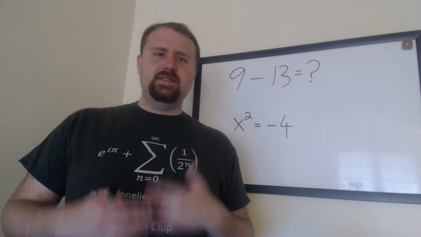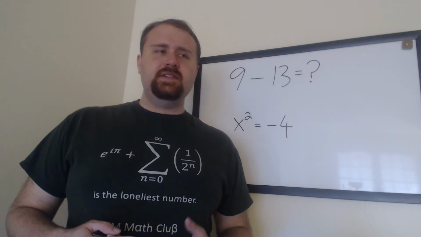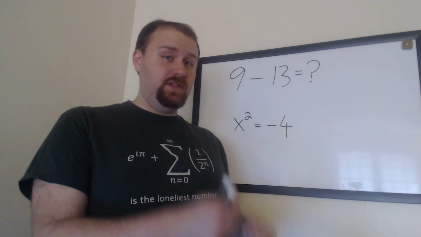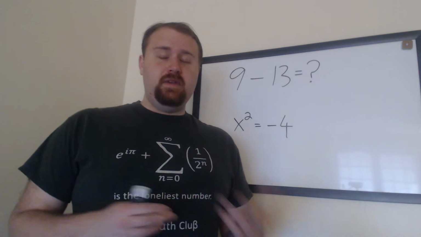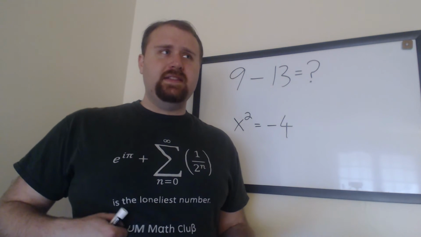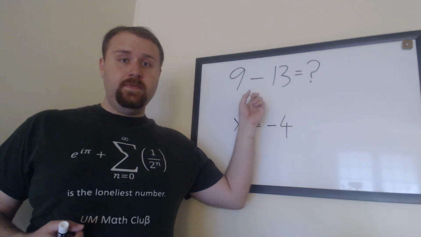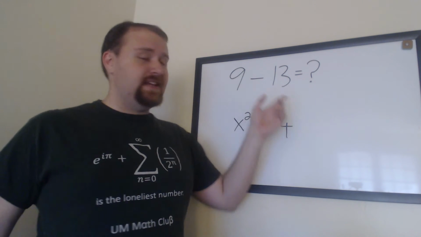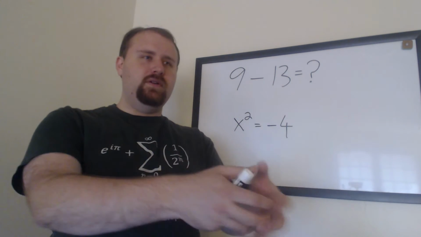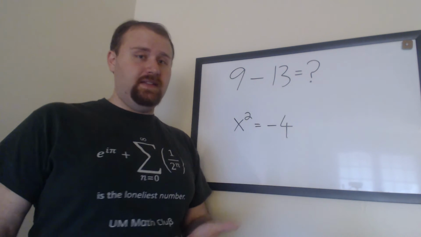Math is all about systems that are internally logical. So doing something in particular is not necessarily wrong, it's just that there are certain things that come about when you do it. For example, in our early days of mathematics, when we're first learning, it doesn't make sense for us to do something like this problem here. Normally we think, if I have a group of things, and I take away from that group, I can't take more than what was originally there. So taking away 13 from 9 doesn't make any sense.